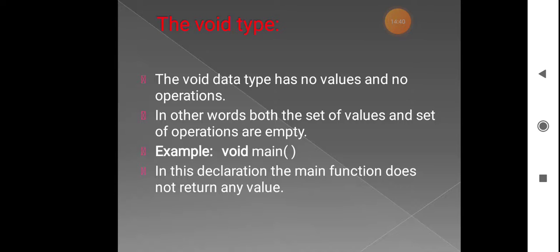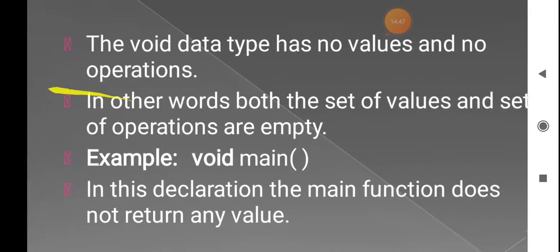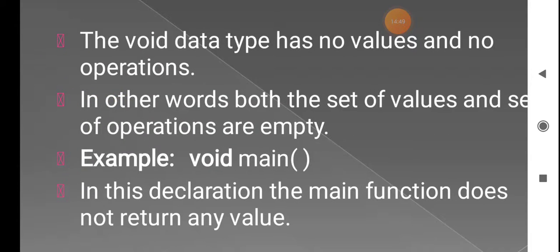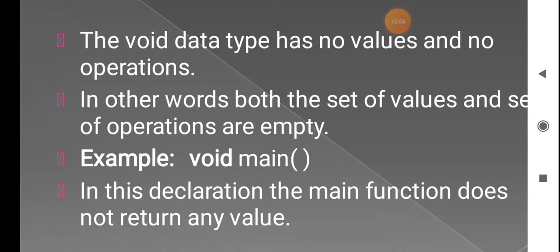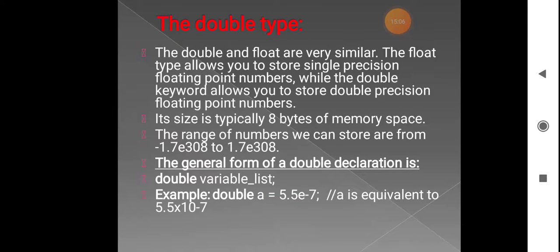Next, the void data type. The void data type has no values and no operations. That means it contains an empty set of values. All the main functions usually will have void. Void means it will not return anything to the program. So you have to declare this in all the programs of C++.